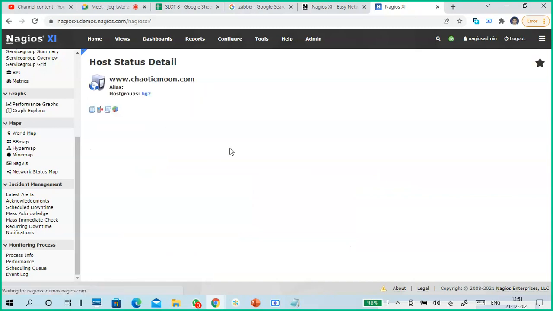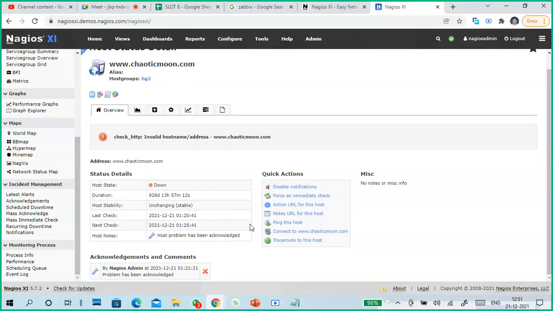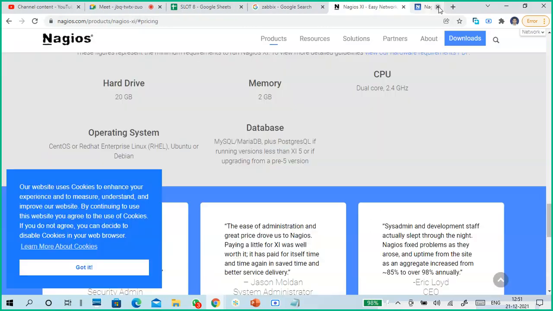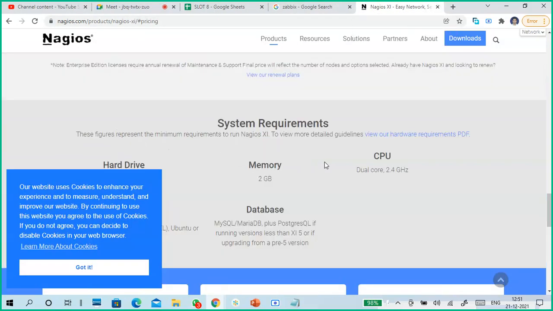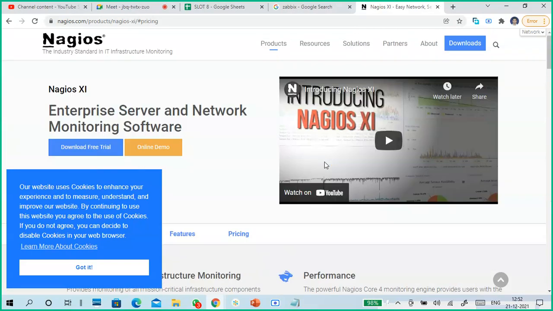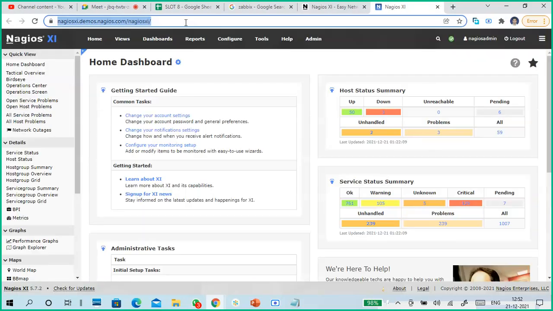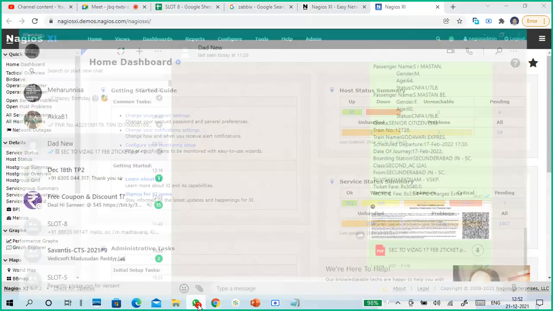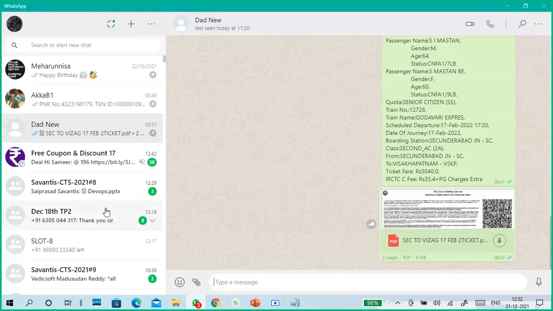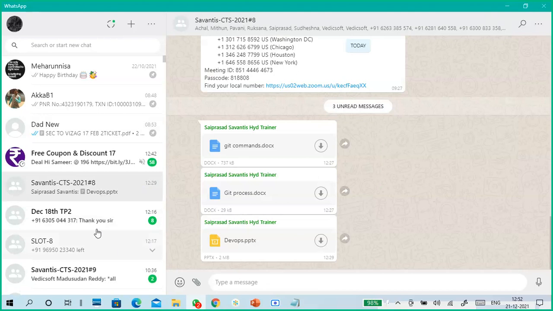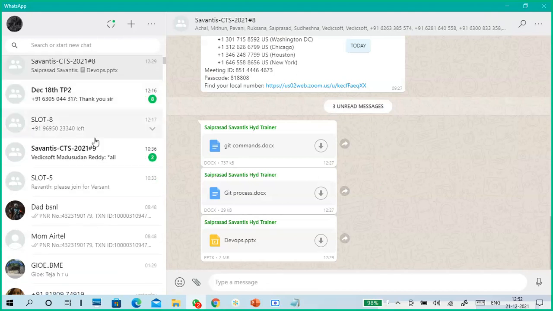So I open the problem and look at what this monitoring is. Okay, so I'm trying to explain the monitoring. Guys, how do I open that separately? Yeah, here it is. Online demo. I click on online demo. It is open.